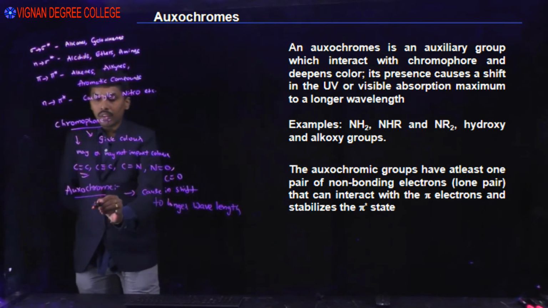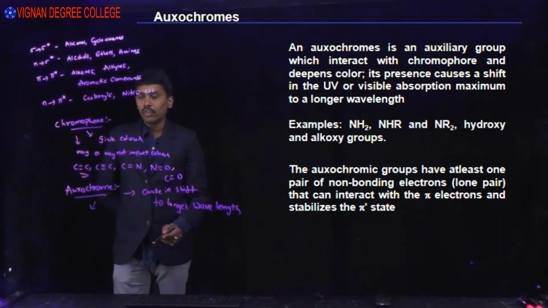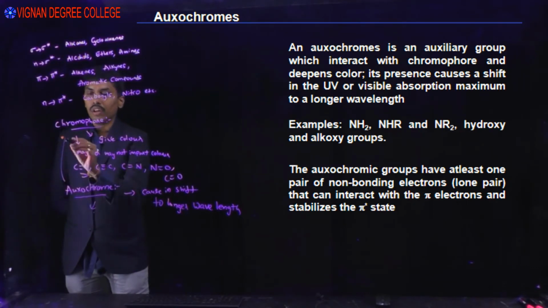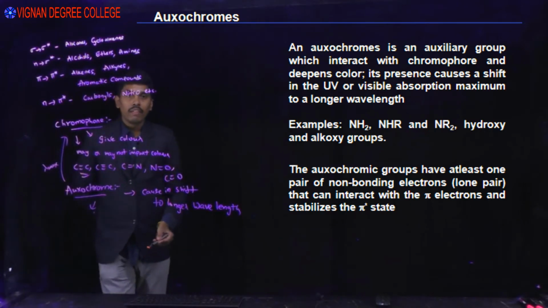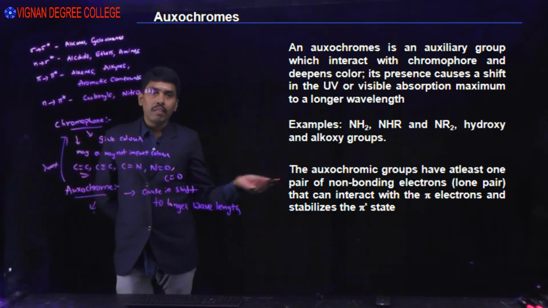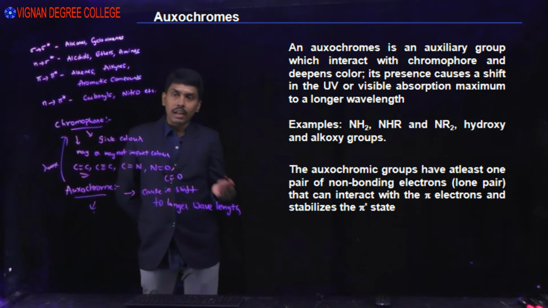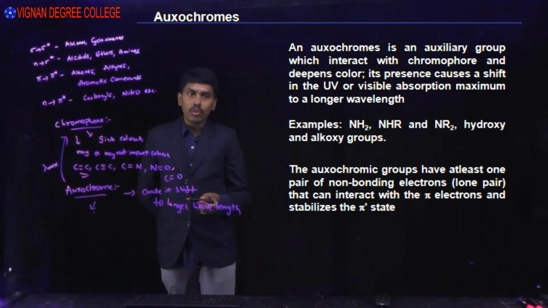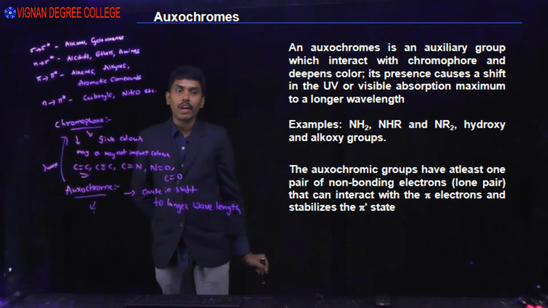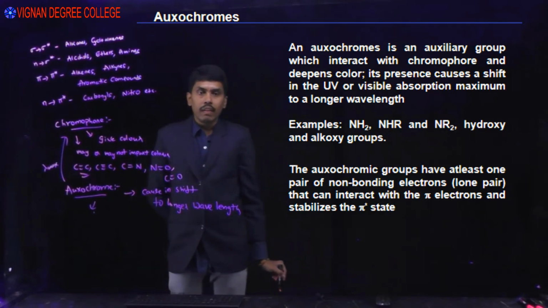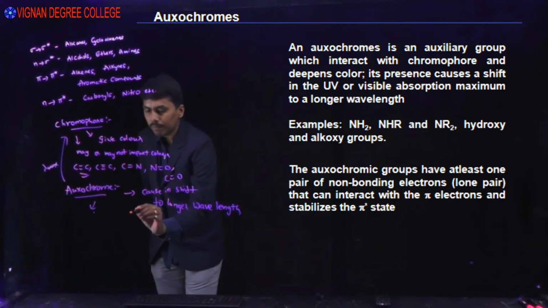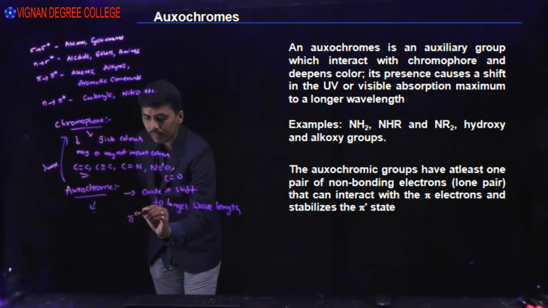Any group which cannot absorb UV visible radiation directly, but if attached to a chromophore, increases the lambda maximum. Okay? Examples: amine, NHR, hydroxy groups, alkoxy groups, even methyl groups we can take as examples. The auxochrome groups have at least one pair of non-bonding electrons, that is a lone pair, that can interact with the pi electrons and stabilizes the pi star state. Okay?